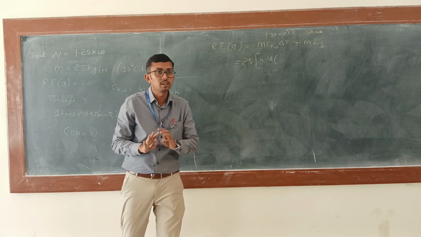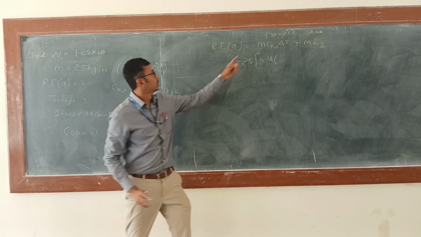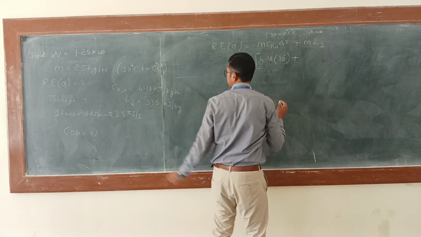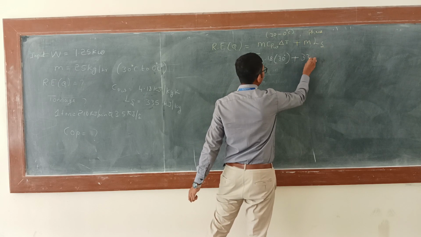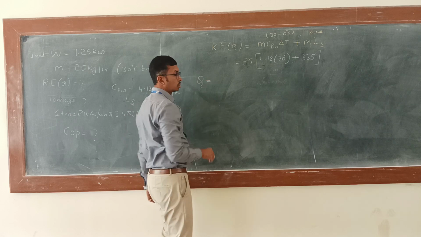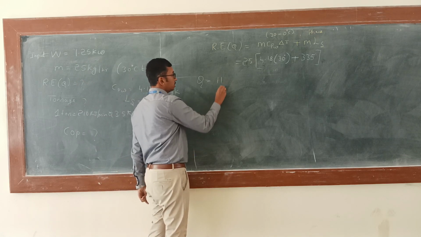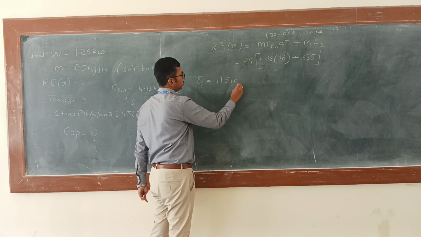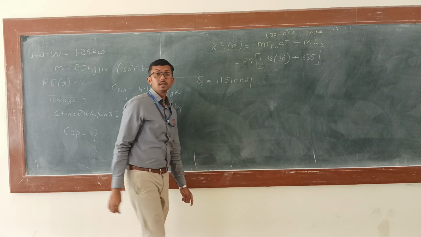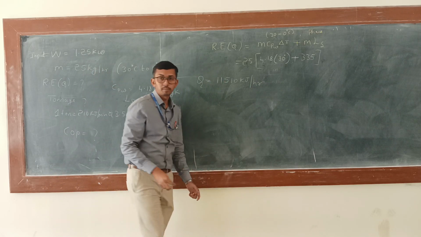So there you are not going to get any negative. It only tells you the difference. What is the difference? 30 degrees, plus what is Ls? 335. So what is the value of Q? That is the refrigerating effect, 11,510 kilojoule per hour. So here we are going to get it in terms of kilojoule per hour.